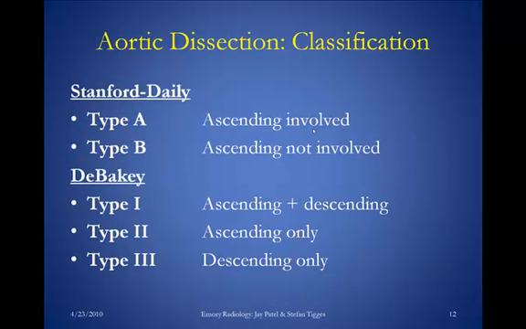If you want to correlate the Stanford and DeBakey systems, you can try to remember it with type 3 rhymes with type B. So 3 rhymes with B. A type 3 DeBakey equals a Stanford type B.